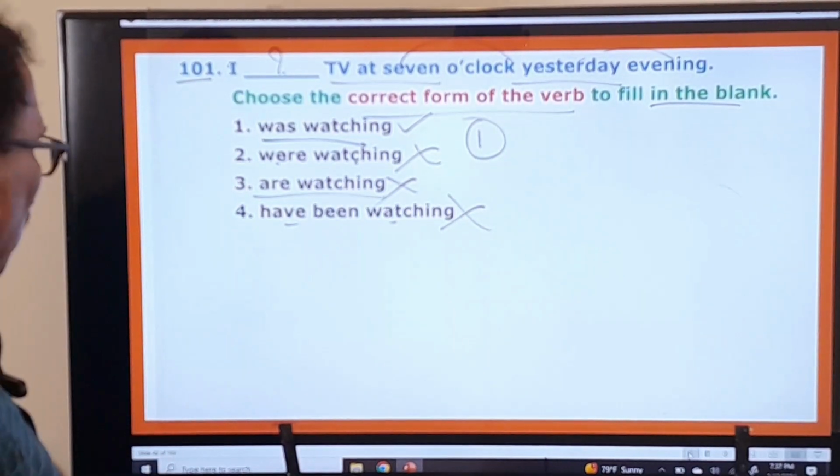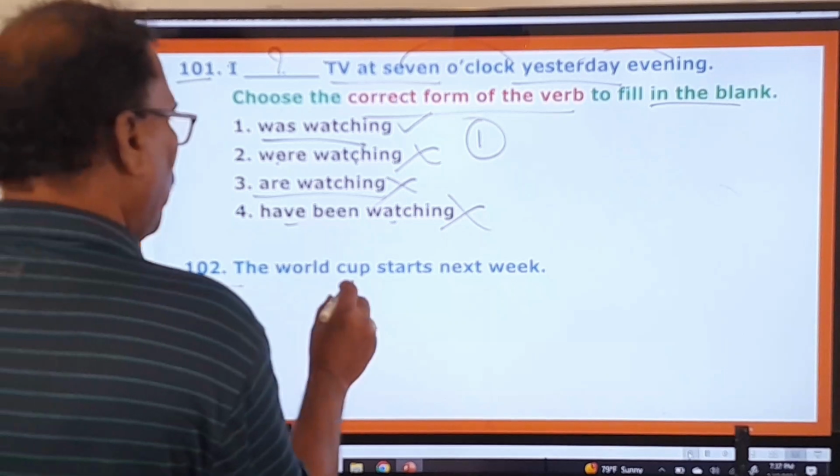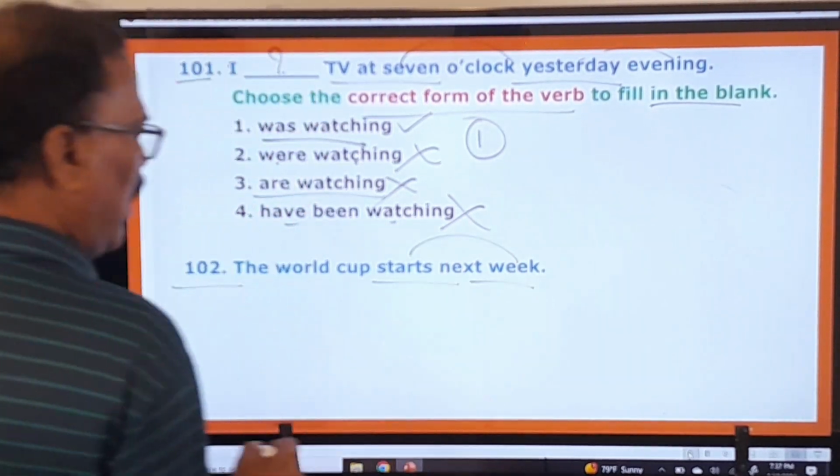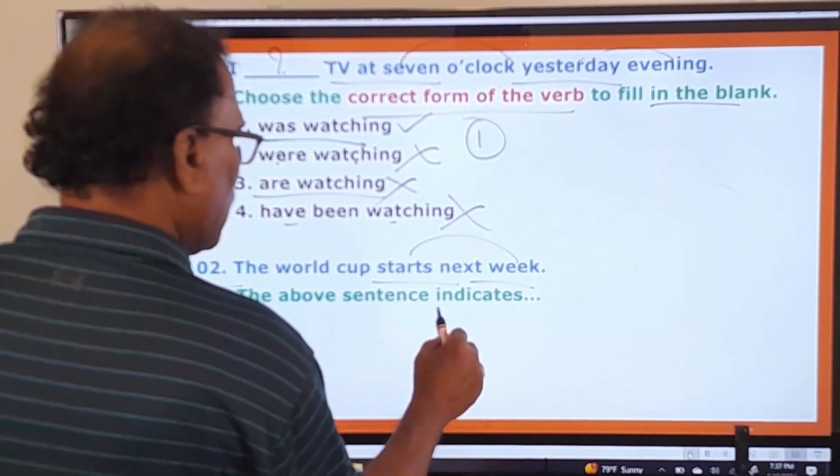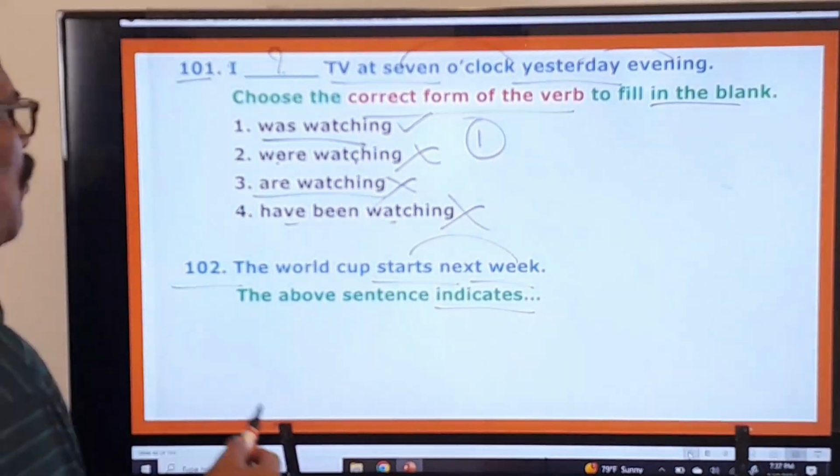Now, you go to the next question. 102. The World Cup starts next week. Okay, the World Cup starts next week. And here, the above sentence indicates what? What does the above sentence indicate?